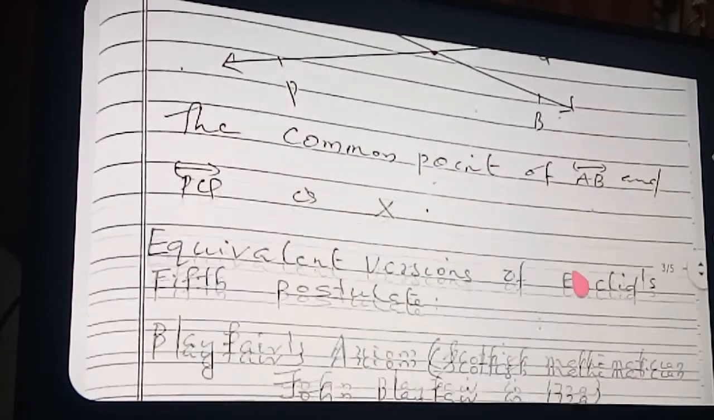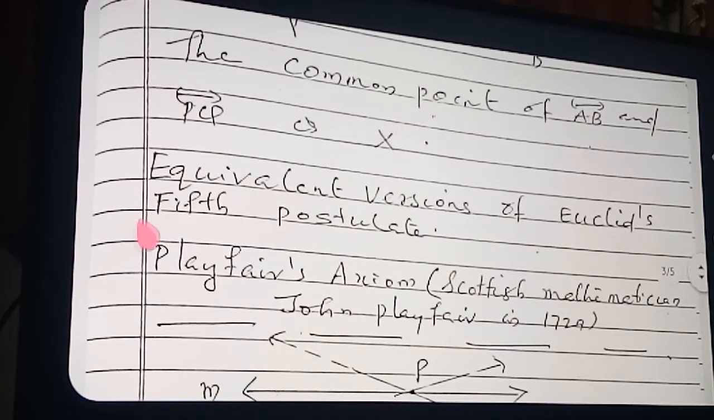And now some equivalent versions of Euclid's fifth postulate are given here. I told you that equivalent versions of Euclid's fifth postulate can be applied for parallel lines also. When you draw two lines and another line upon them, so that the sum of the interior angles on the same side is exactly 180, then we can say that the lines are parallel.